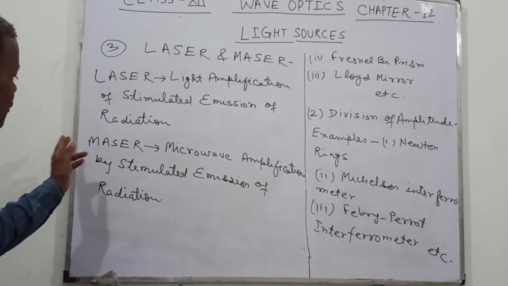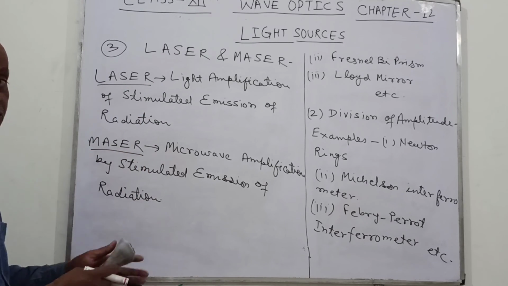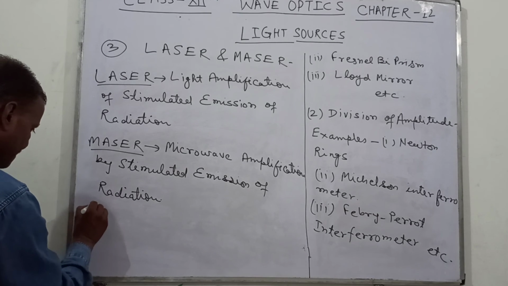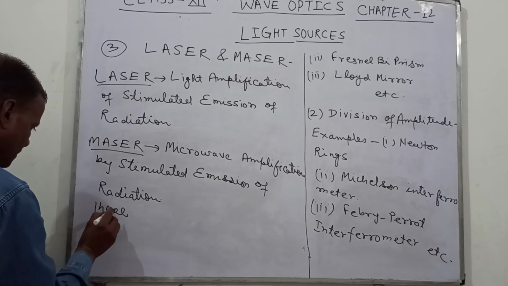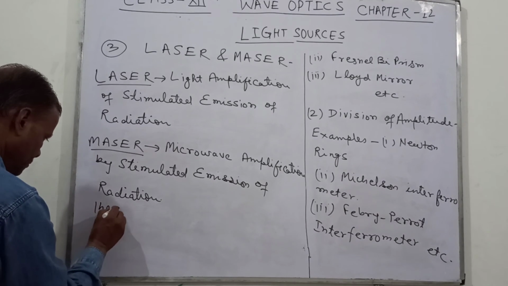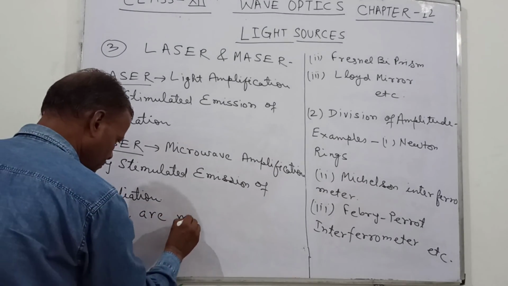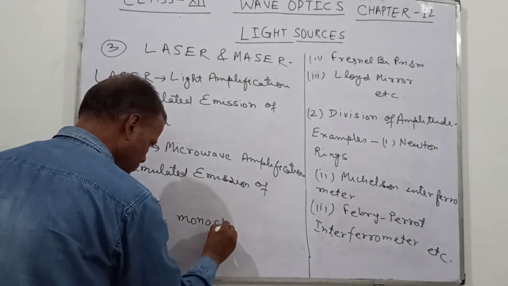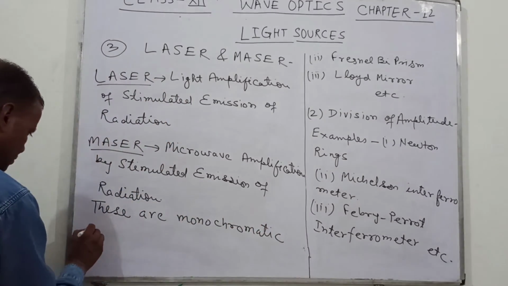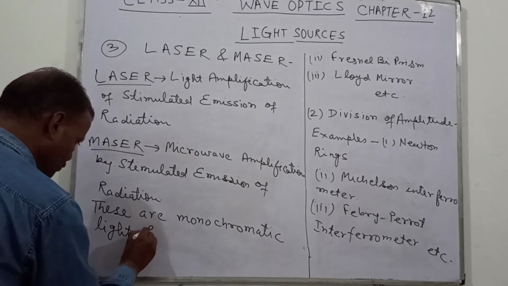This is the meaning of maser. So this is about the laser and the maser. They are the monochromatic light sources.